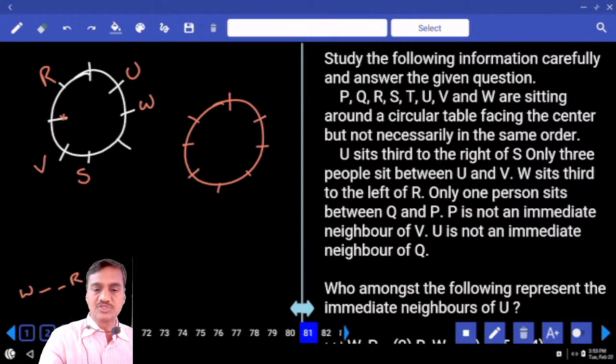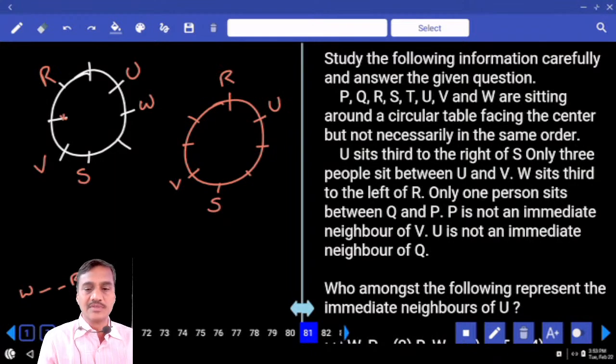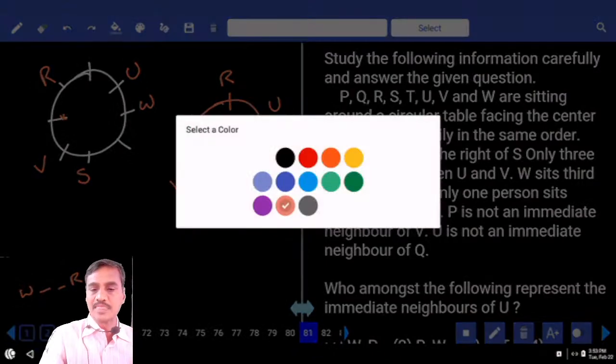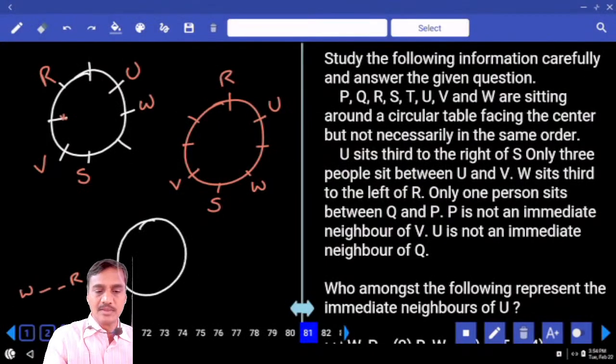Now 8 persons, S is here, U is here, and V is here. And if you take R at this place, then W, 1, 2, 3, W will be at this place. Hence there is a second possibility as well. Then tell me whether we can have another possibility or not. Now 8 persons, 4, 5, 6, 7, 8. Then S is here, U is here, V is here.